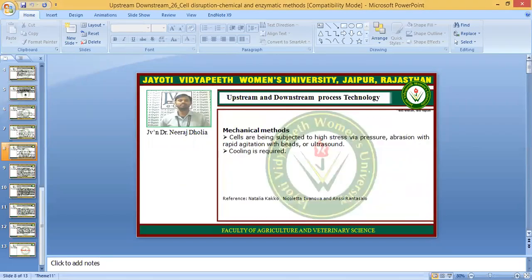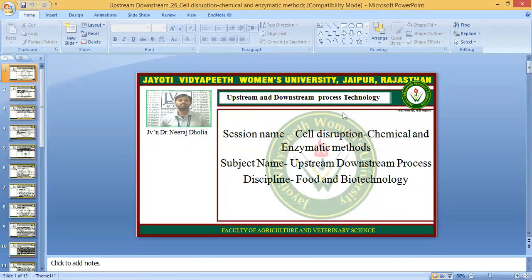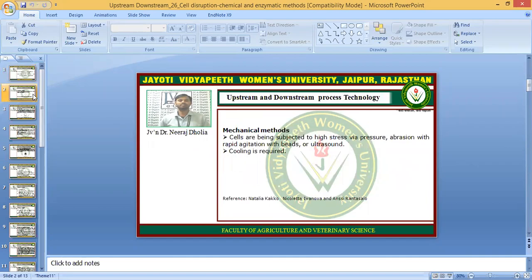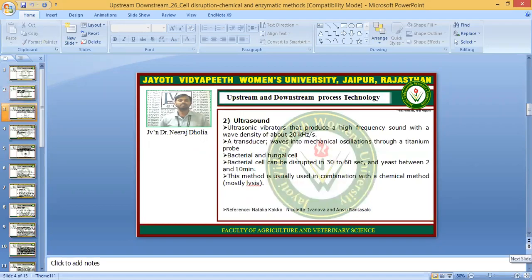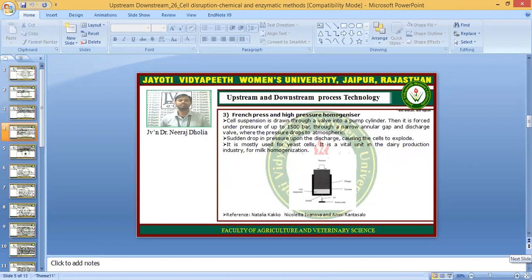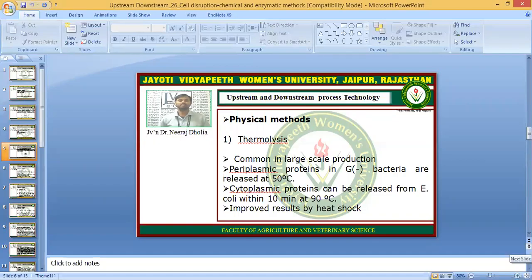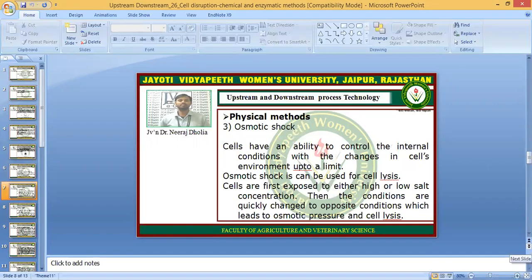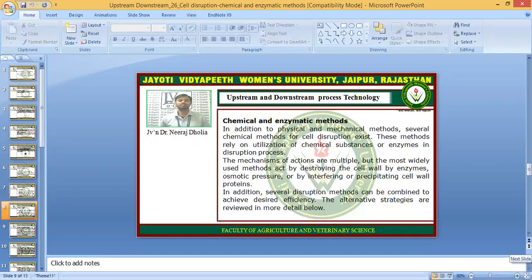So students, today we are going to discuss the topic cell disruption, the chemical and enzymatic methods. In the previous lectures, we have discussed the mechanical methods. In the mechanical methods you have learned about the bead mill method, ultrasound method, French press, and high pressure homogenizer. And in the physical methods you have studied thermolysis, decompression, and the osmotic shock method. So next, the chemical and enzymatic methods.